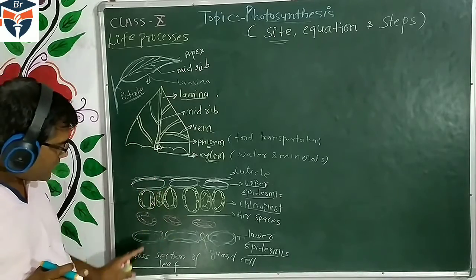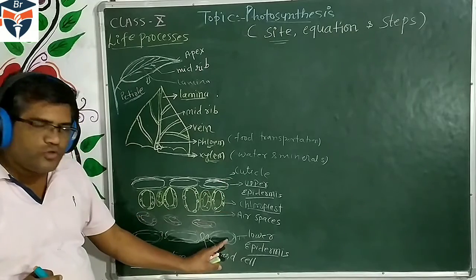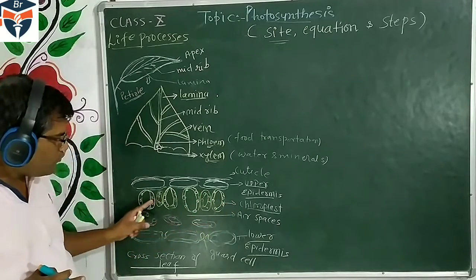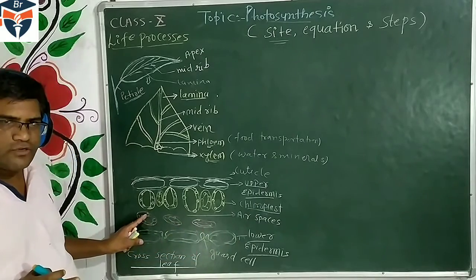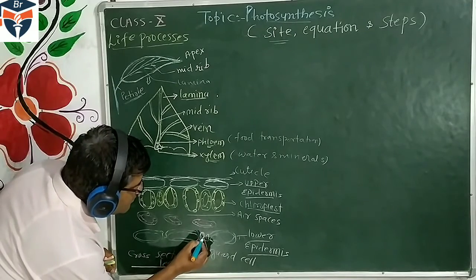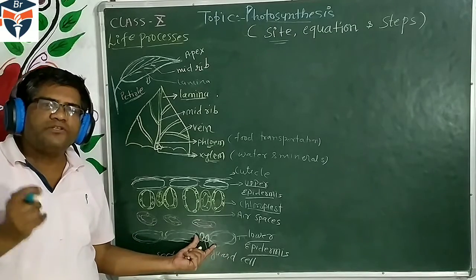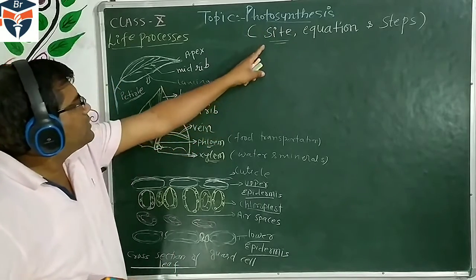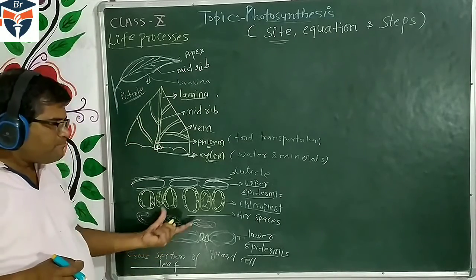So in the section of the leaf, there is the upper epidermis with a cuticle, and the lower epidermis. These cells are called mesophyll cells, which are very compact and contain the chloroplast. These are loosely associated cells and air spaces. Here in the lower epidermis, there are specialized bean-shaped cells called guard cells. The aperture between the guard cells is called the stomata. So here we should understand that photosynthesis takes place in the leaf. This is the internal section of the leaf structure.